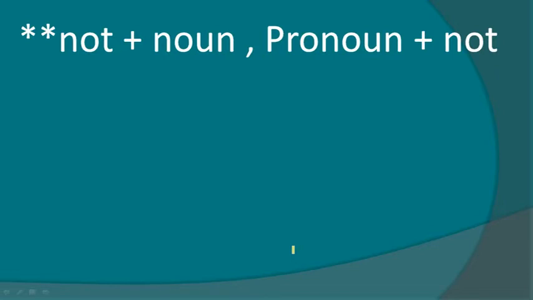if you want to use not in full form, you should remember, if the subject is a noun, not must be used before the noun. If the subject is a pronoun, not should be used after it. Okay, but if you write not in short form, you have no limitation here.